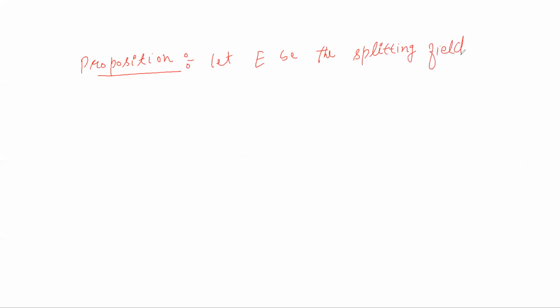So we have a proposition. Let E be the splitting field over F of the polynomial f(x) belonging to F[x].